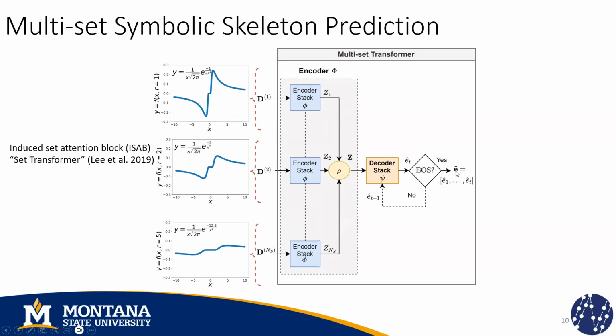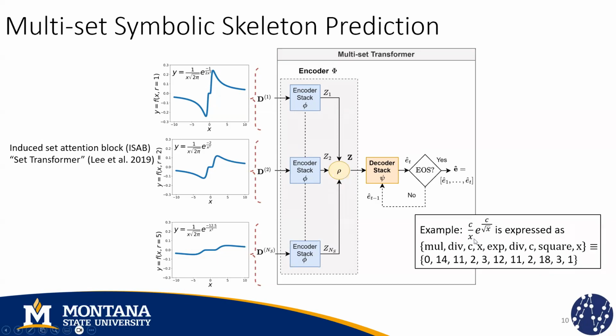So this estimated skeleton is basically a sequence of tokens that represent an expression written in prefix notation. For example, if we have an expression like this, we can represent it in prefix notation using a sequence of these tokens. That can be translated into a sequence of integer numbers using a vocabulary that we defined.